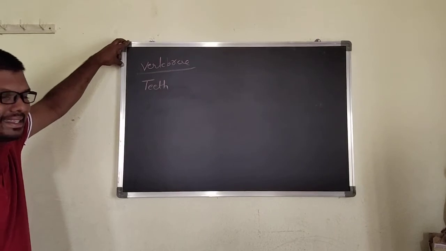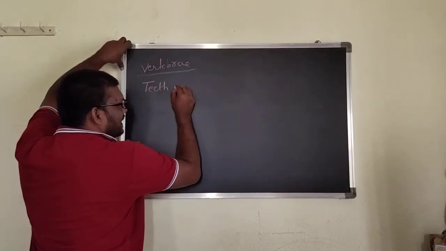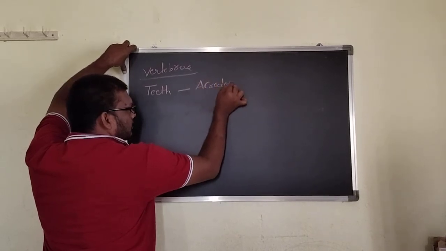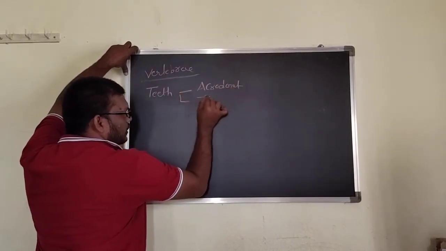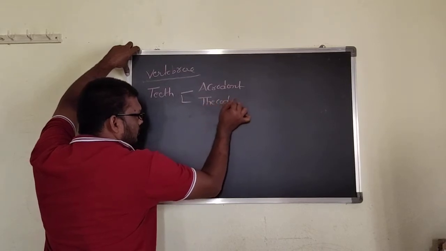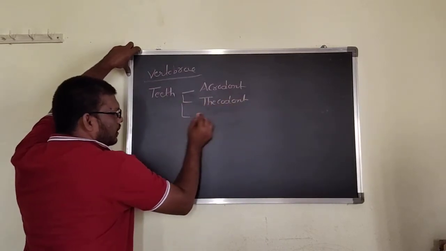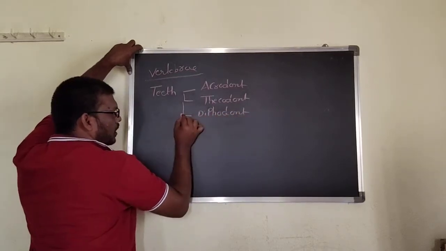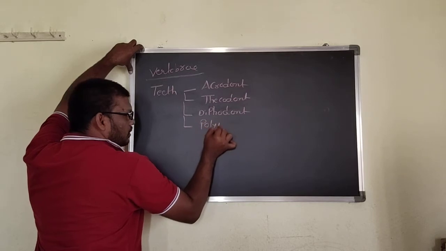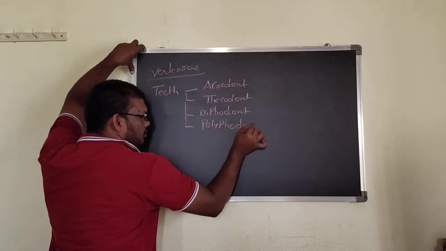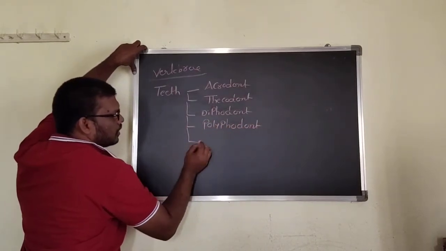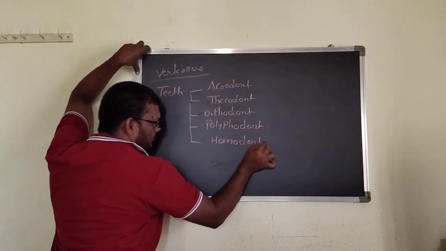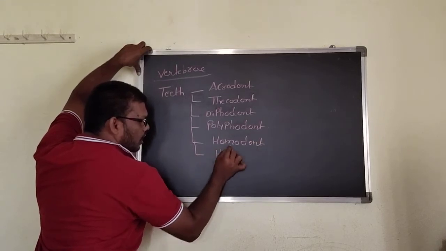In vertebrates, the teeth are either acrodont or thecodont or diphyodont or polyphyodont or homodont or heterodont.